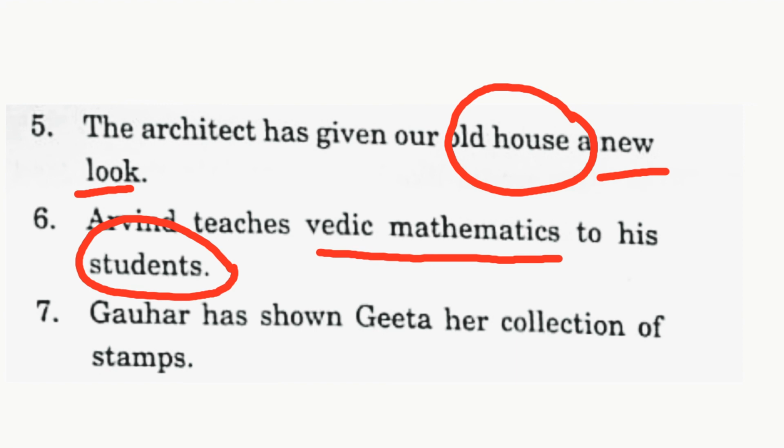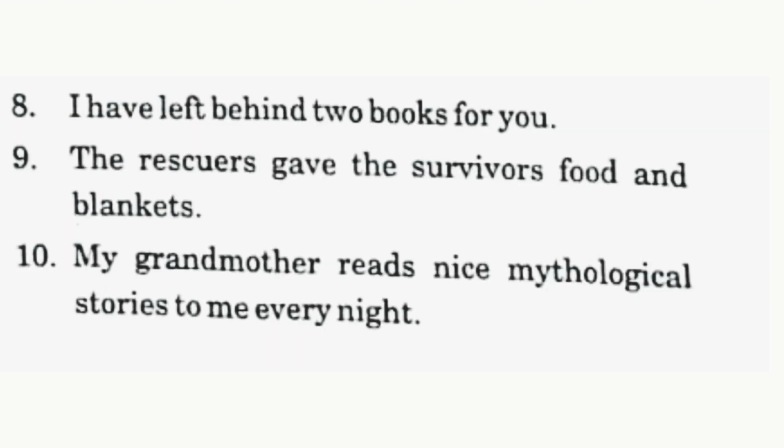Gauhar has shown Geeta her collection of stamps. Gauhar showed stamps. So collection of stamps is direct object. So underline it, and shown to Geeta. So Geeta is indirect object. Circle Geeta. I'll have left behind 2 books for you. So what I left? Books. So books is the direct object. Underline it. And for whom? For you. So you is the indirect object.